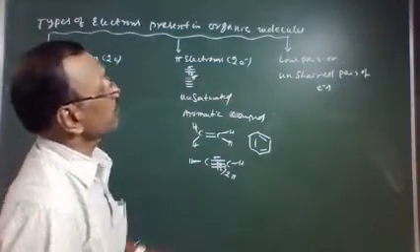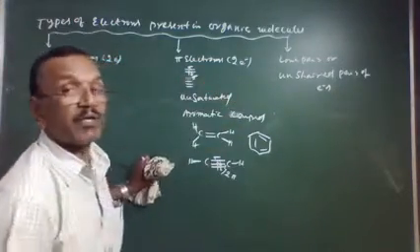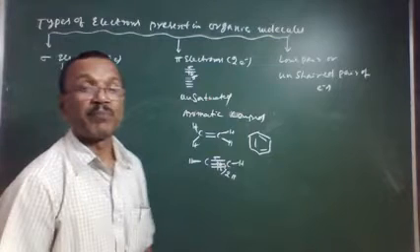Now, come to the lone pair of electrons or unshared pair of electrons. We are talking about organic molecules, and inorganic molecules also.